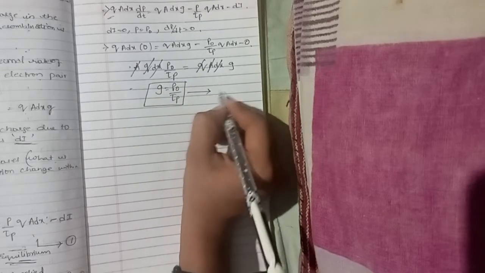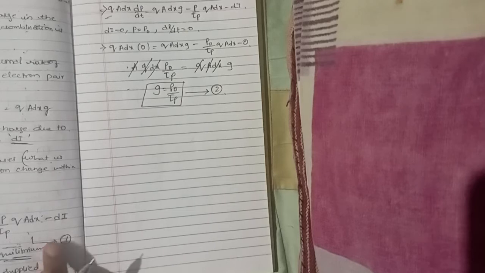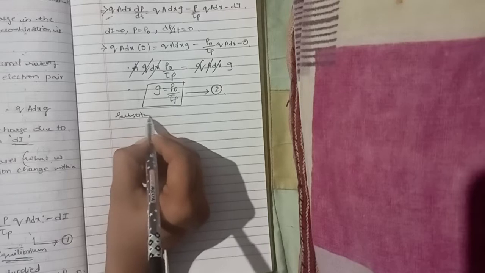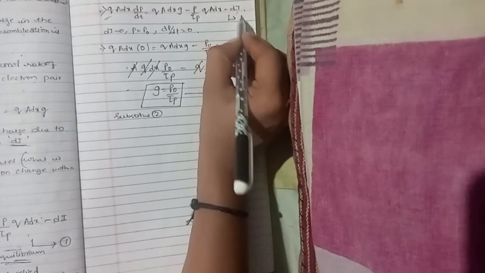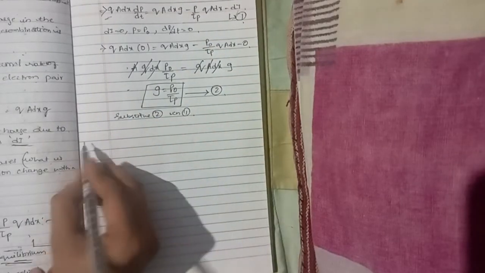Can we substitute the second equation in the first equation? Can we substitute this in the first equation? So substitute 2 in this first equation. This is the first equation. So now 2 in 1. What will happen to the equation?